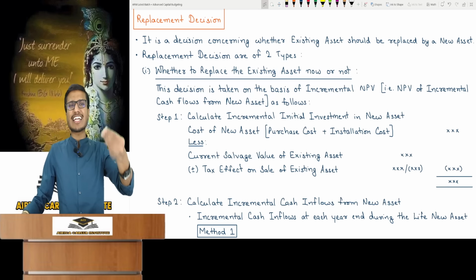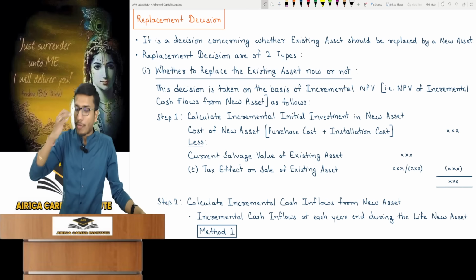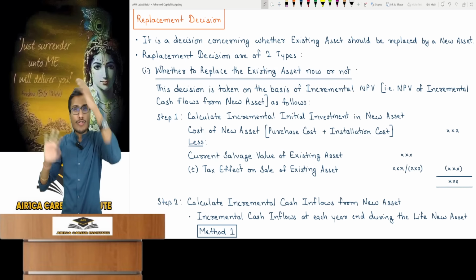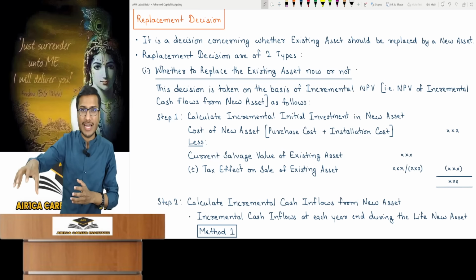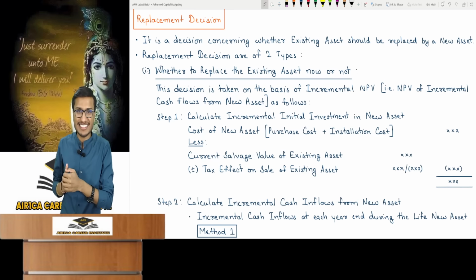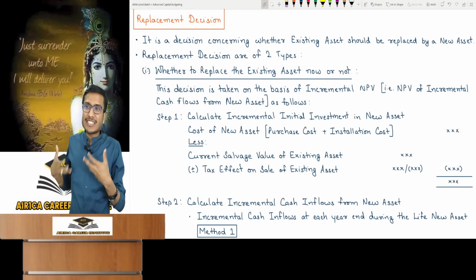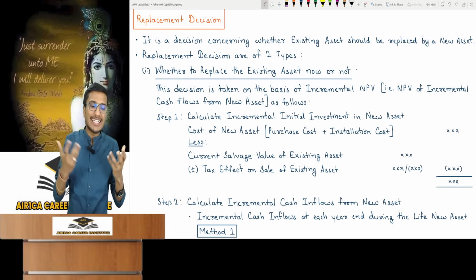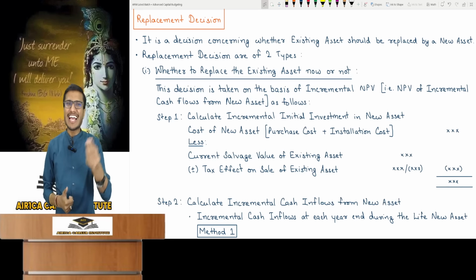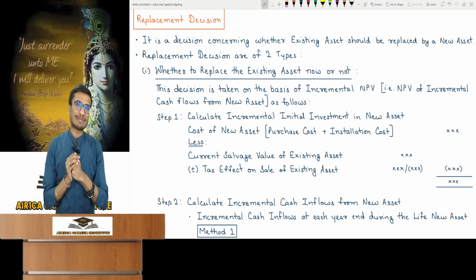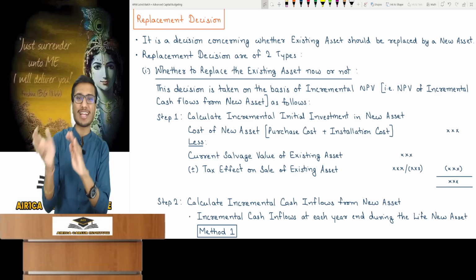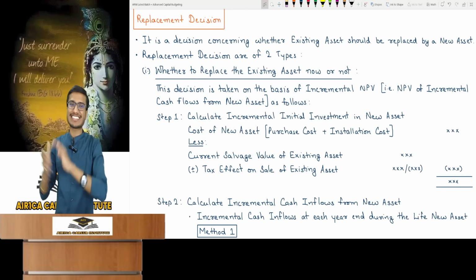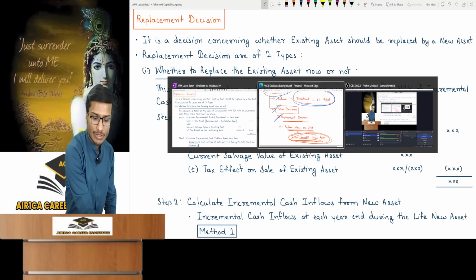If only advantages appear, should we replace it? But now you need to consider this: installing a new machine is not free, because replacing the old one with a new machine will definitely incur an installation expense. So, is the expense I incur on the new machine worth the benefit I will get from it? You must verify this, then you might just calculate NPV. But it's not just based on NPV. We use a variation of NPV, incremental NPV. We'll modify it slightly. It's a slightly different method. Let me explain the logic behind it once, and after that it's very easy.